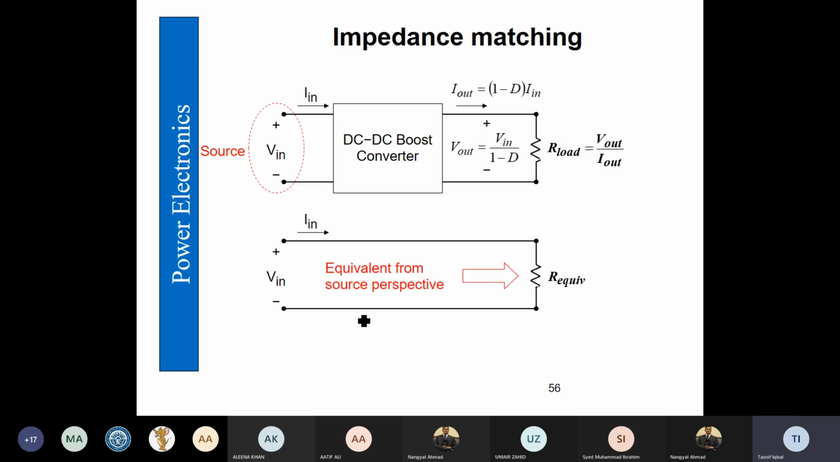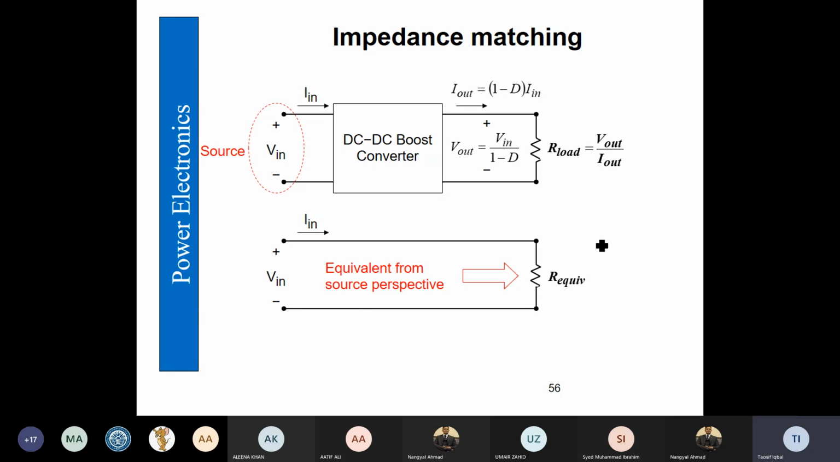So again, we can see the impedance matching, just like we have done in buck converter. So whatever the load is connected on the output side, we can find the equivalent load that can be connected on the input side of the DC to DC converter, which will give us the input voltage and input current.